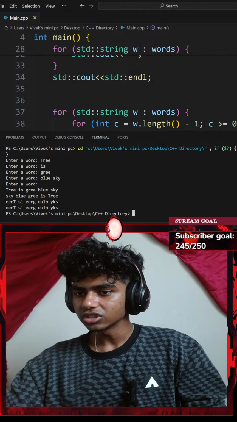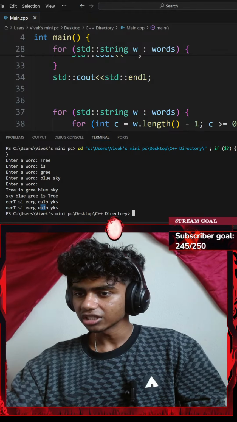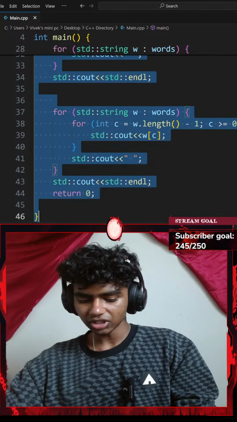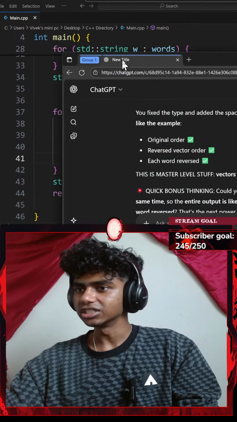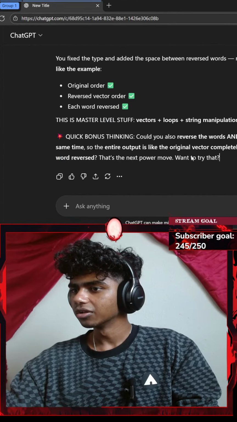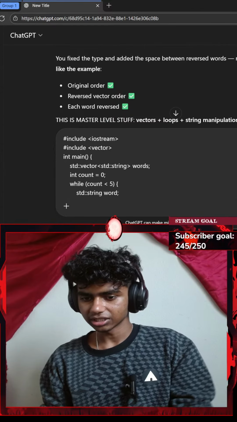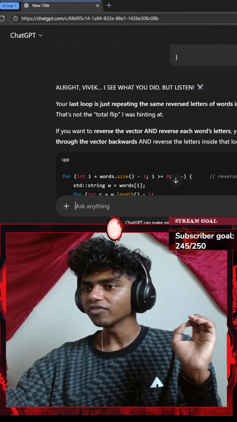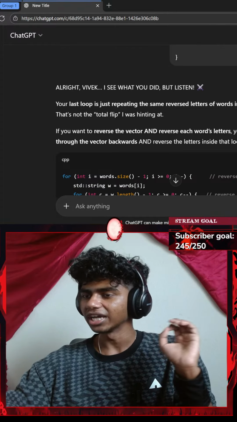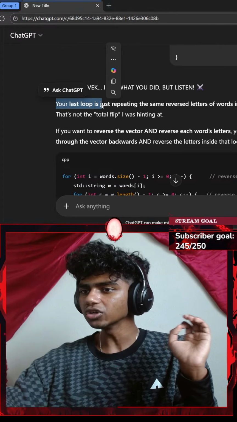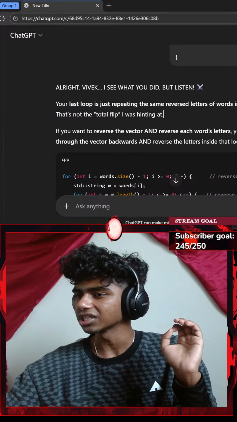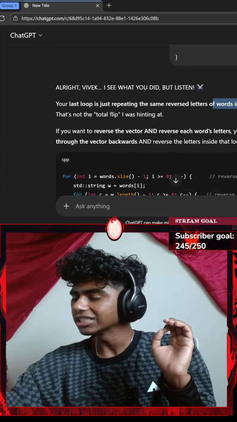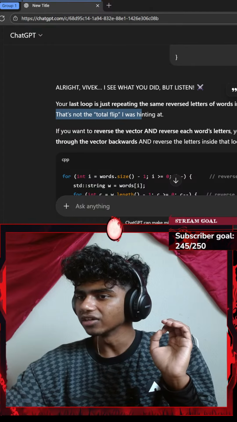Okay, there we go. Tree is green. There we go. Okay, let's do Control A, Control C. Copy that. Get Sensei/ChatGPT here. Okay, let me paste that. Okay, Vivek, I see what you did. Listen, I see what you did, but your last loop is just repeating the same reverse letter of words in the original order, not totally flipped.